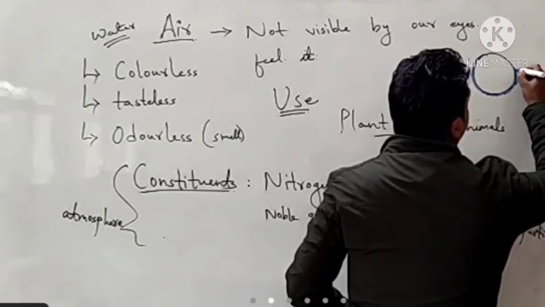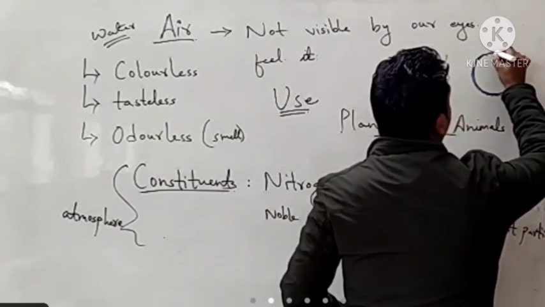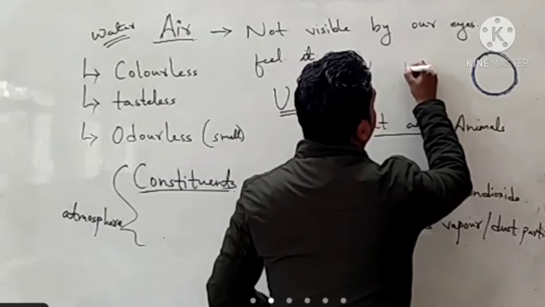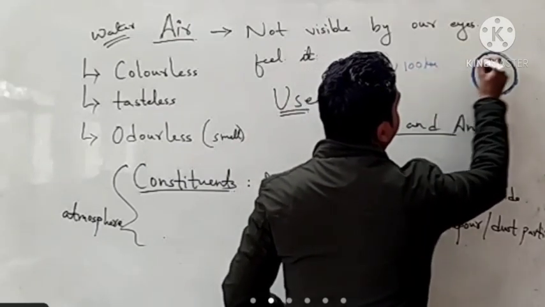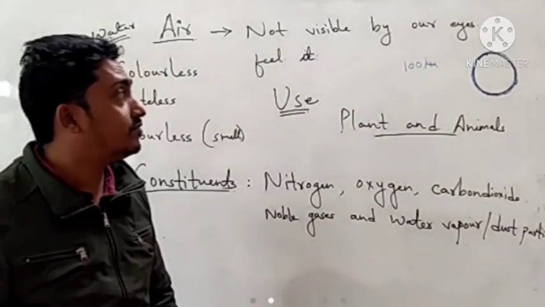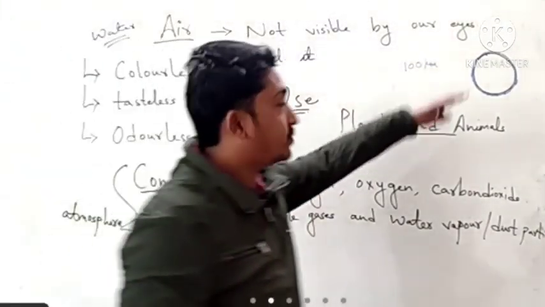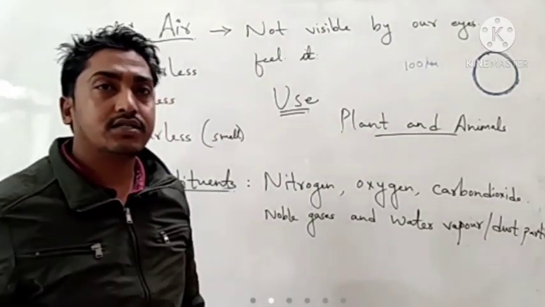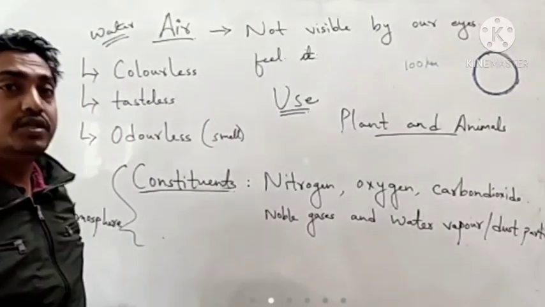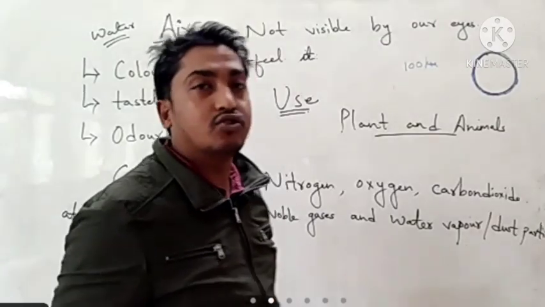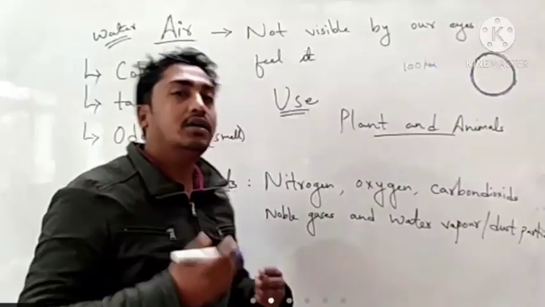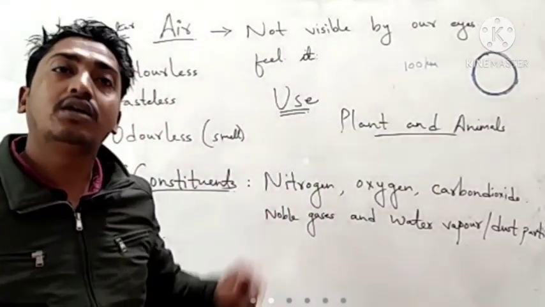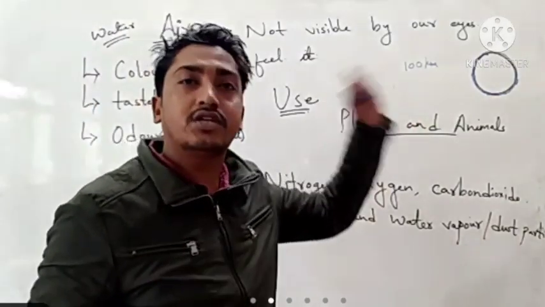So in case of earth, it is present up to how much? 100 kilometer from the surface of the earth, the sea level, where we have different layers. We have troposphere, stratosphere, mesosphere, exosphere. These are the layers of the earth, and most of the air is present in the troposphere, that means just above the surface of the earth.